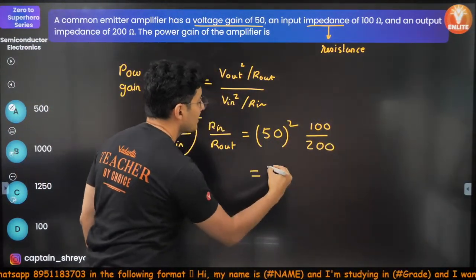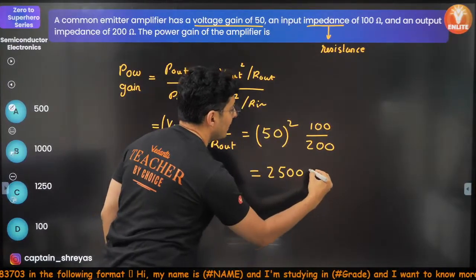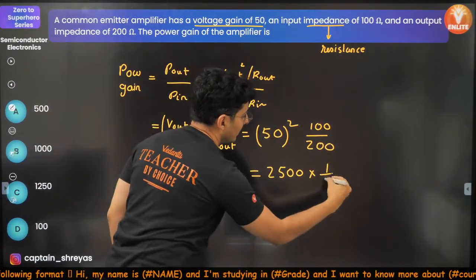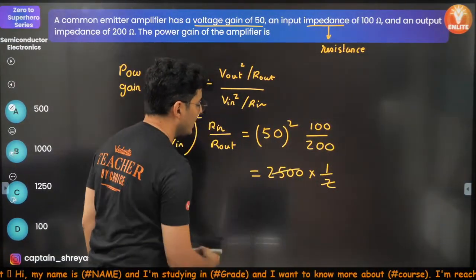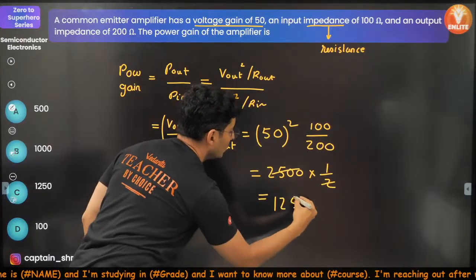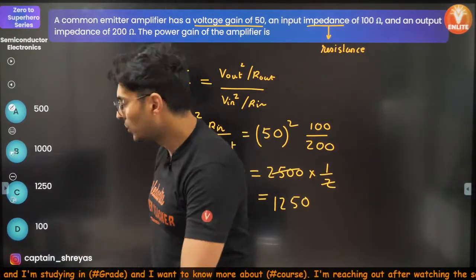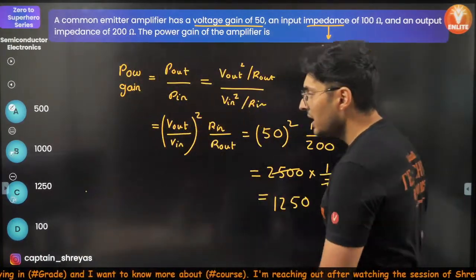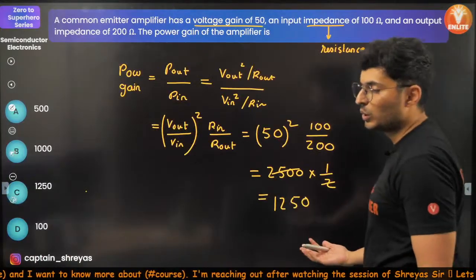200. 50 square is how much? 2500. 100 by 200 is 1 by 2. 2 cancels and you should get 1250. Option C. Correct.